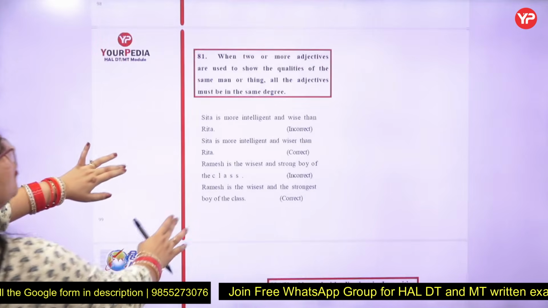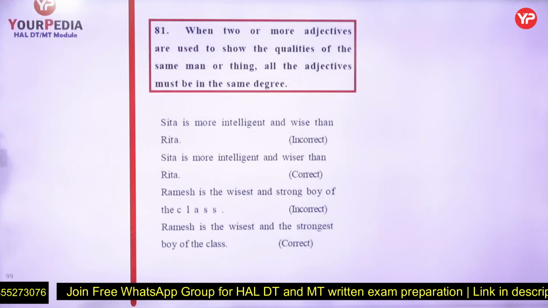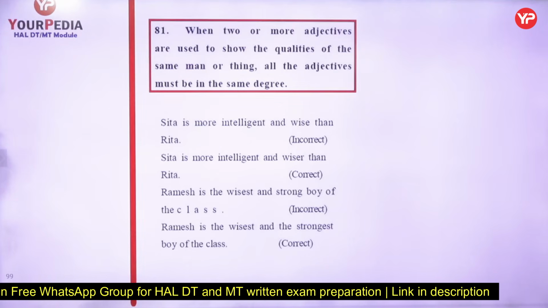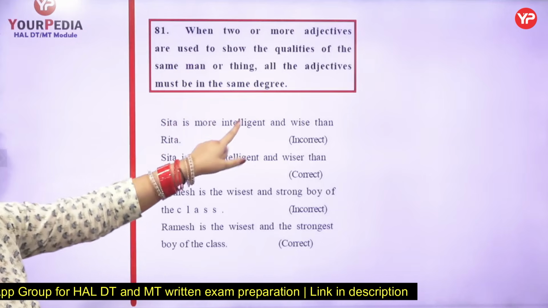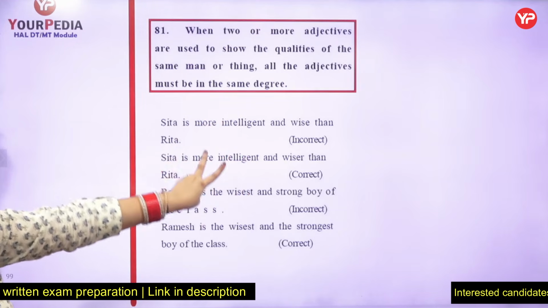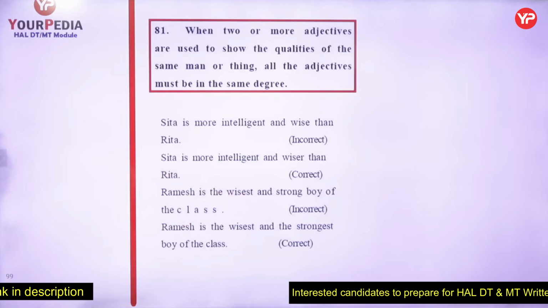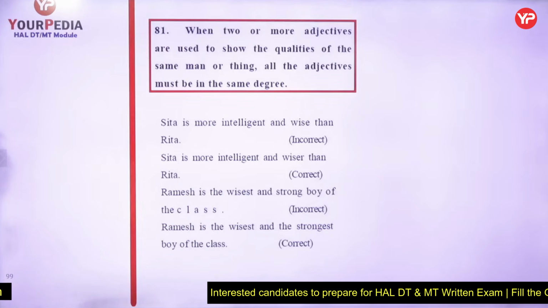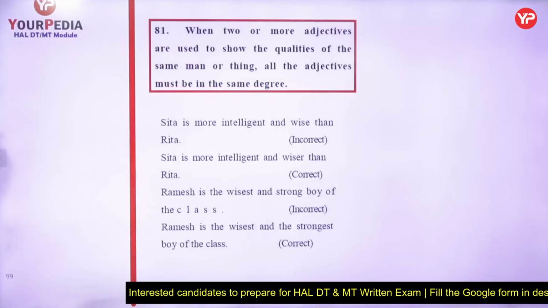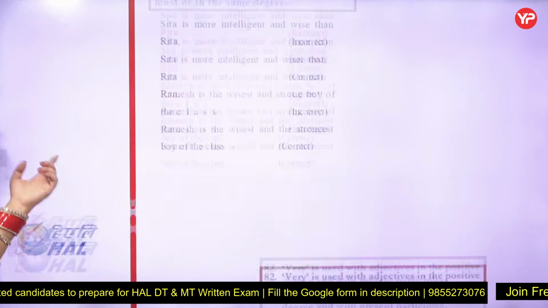Next we have rule number 81. It states that when two or more qualities are used to show the qualities of the same man or thing, all the adjectives must be in the same degree. That's pretty obvious. Sita is more intelligent and wise than Geeta. Not "more intelligent and wiser", because if there are two adjectives and the comparison is with different people, these two adjectives should be used in the same degree. If it is the wisest, it should be the strongest. So degrees should also be the same.